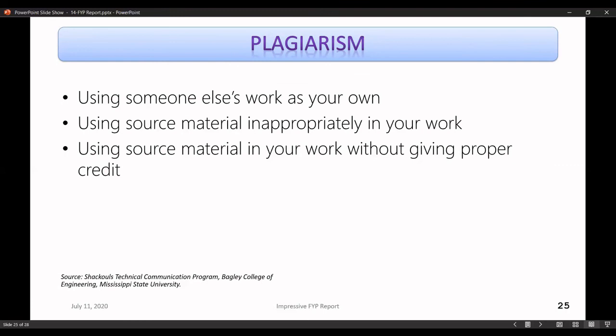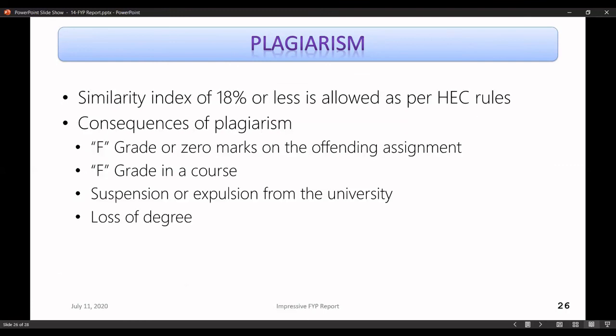What could be the consequences, and how do we determine plagiarism? As per the HEC rules, Higher Education Commission of Pakistan, 18% similarity or less is allowed. It means you have to paraphrase everything you are including from other sources. The consequences can be bad.